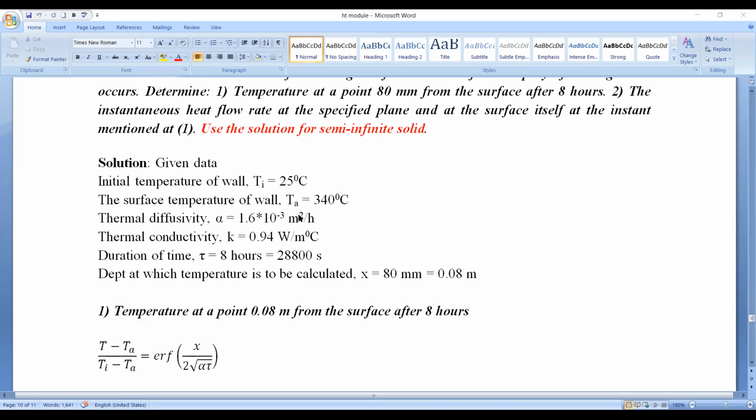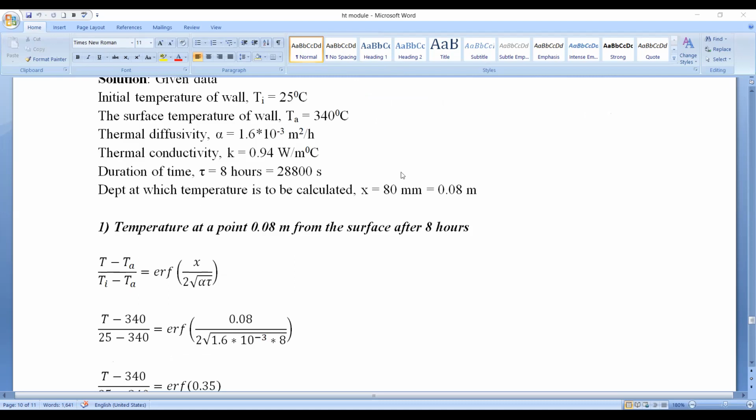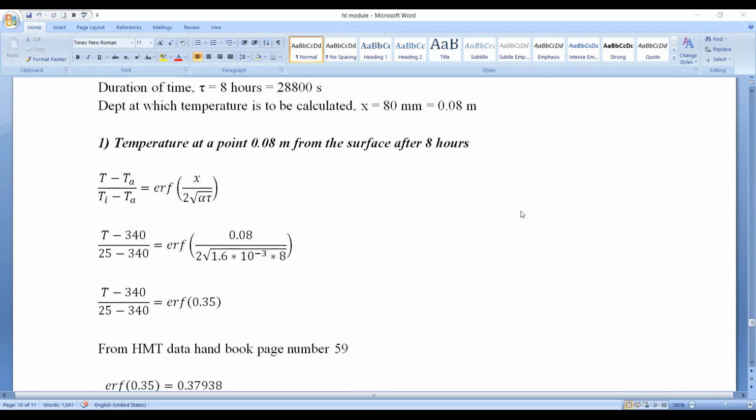This should be meter square per hour. If it is in meter square per hour, then time should also be in hours only. Take extreme care of this. Now the depth of the wall is given, that is 80 mm or 0.08 meters, so take all dimensions in meters. The first bit of the problem is: what is the temperature at a depth of 80 mm or 0.08 meters from the surface after 8 hours?